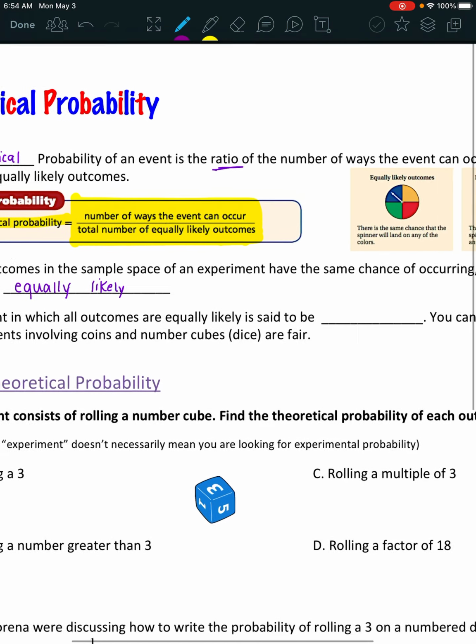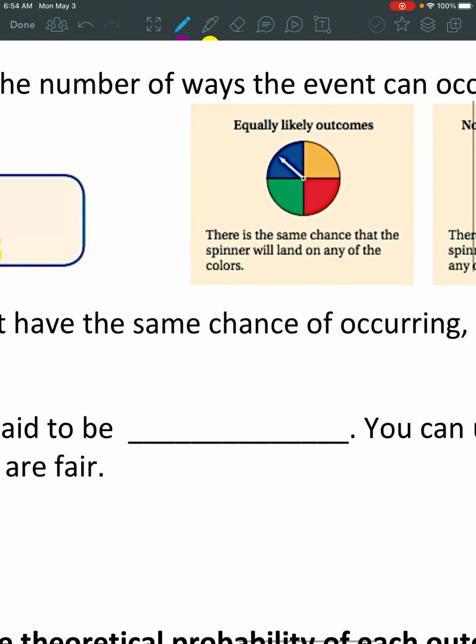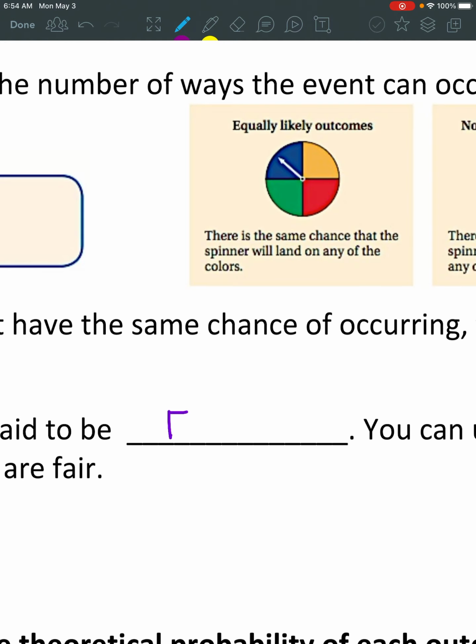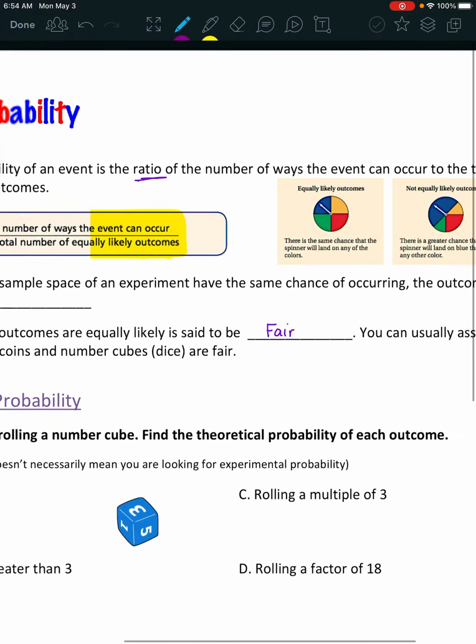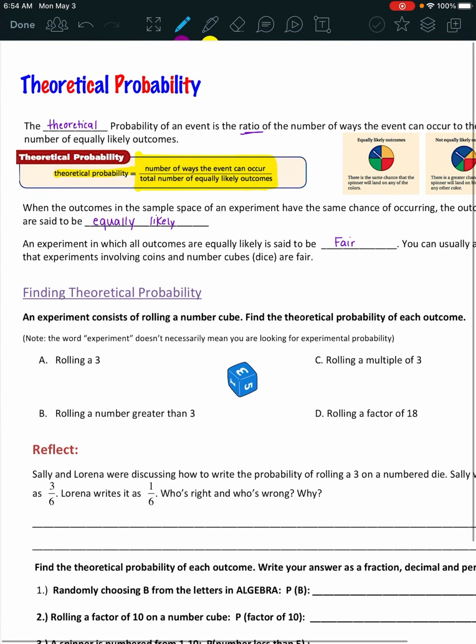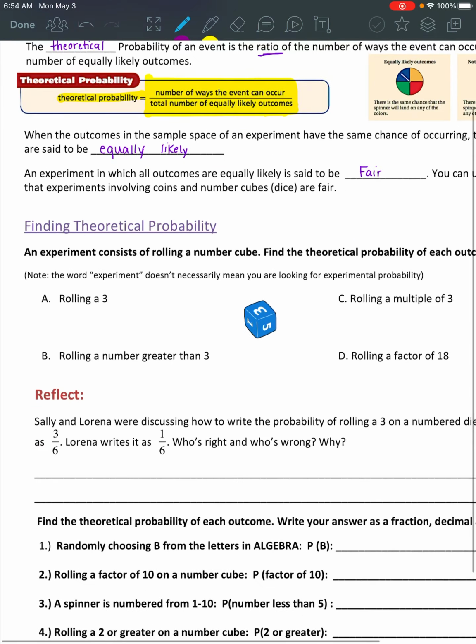So an experiment in which all outcomes are equally likely, then we call this a fair probability. You can usually assume that the experiment involving coins, number cubes, those are all fair. So that means that a dice isn't going to have two number ones on it. We're going to say that there is numbers 1 through 6. They all have one number. It's a fair number cube or dice.